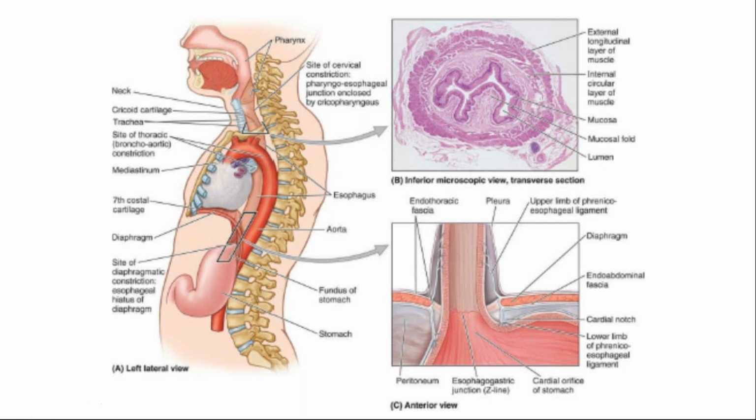So this tube called the esophagus, because it has to carry food, it is extremely muscular. And if you have to exactly say which is the starting point, it is the cricoid cartilage. The landmark is the cricoid cartilage, where we have the pharynx continuing into the esophagus, which is at the level of C6 vertebra, cervical vertebra. C6 पे शुरू होता है, and goes all the way down, and then we have the esophageal opening in the diaphragm, which is at the level of T10 vertebra, 10th thoracic vertebra.